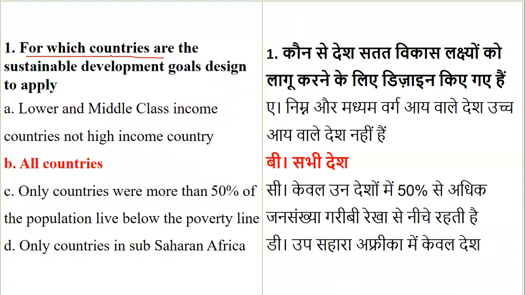For which countries are the Sustainable Development Goals designed? The question is on SDGs, that is, Sustainable Development Goals.